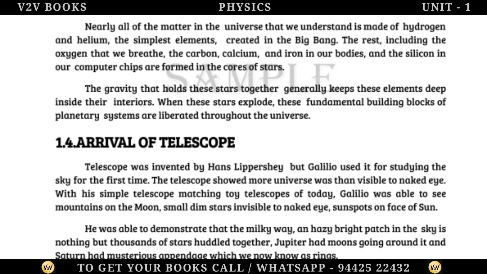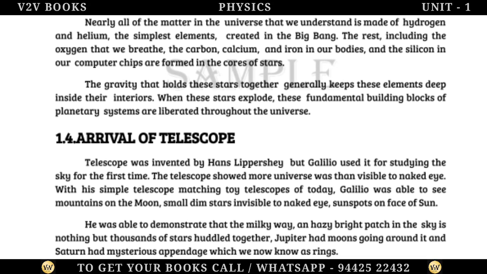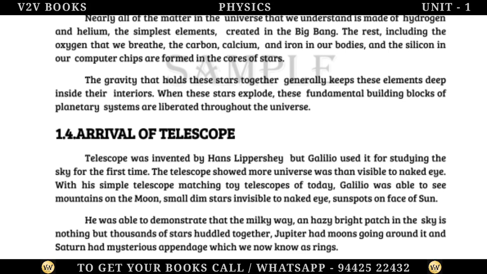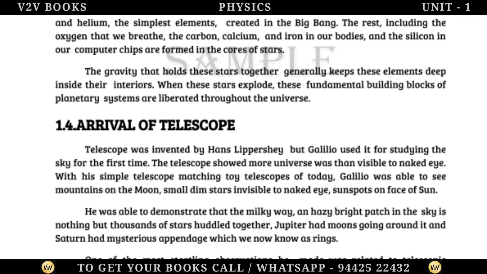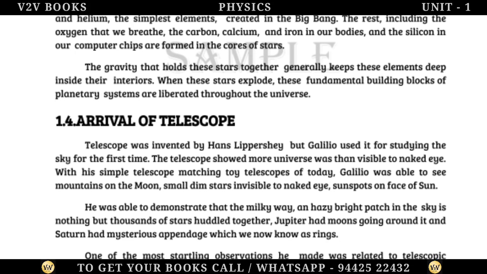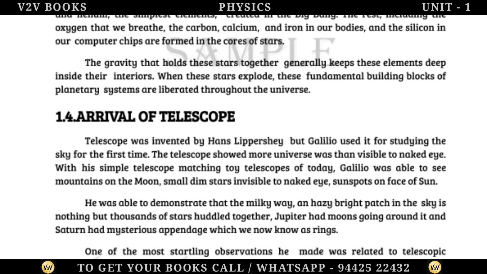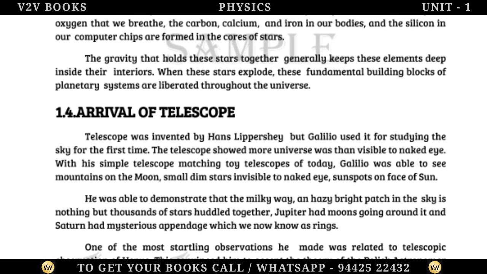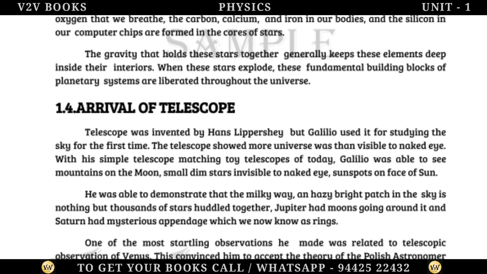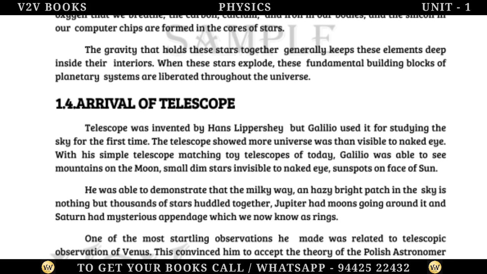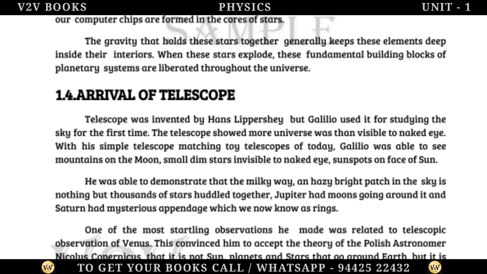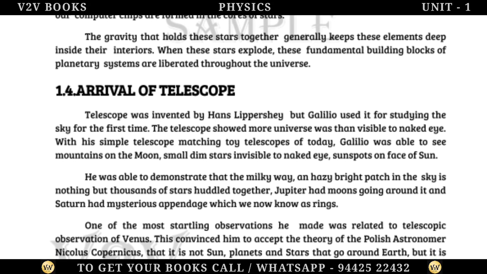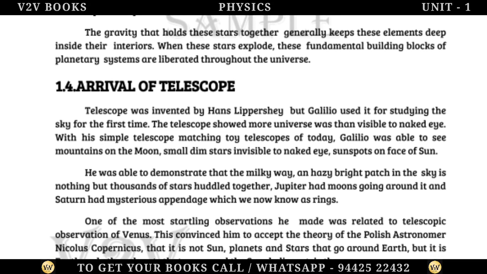Arrival of the telescope. The telescope was invented by Hans Lippershey, but Galileo used it for studying the sky for the first time. The telescope showed there was more to the universe than was visible to the naked eye. With his simple telescope, matching the toy telescopes of today, Galileo was able to see mountains on the moon, small dim stars invisible to the naked eye, and sunspots on the face of the Sun.